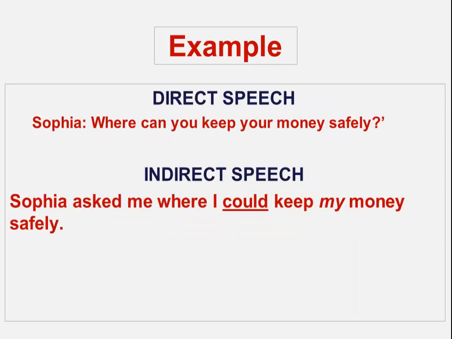Another example. "Where can you keep your money safely?" In indirect speech, Sofia asked me where I could keep my money safely.